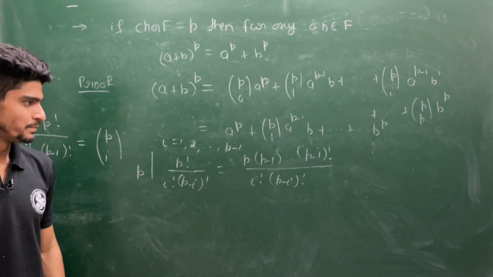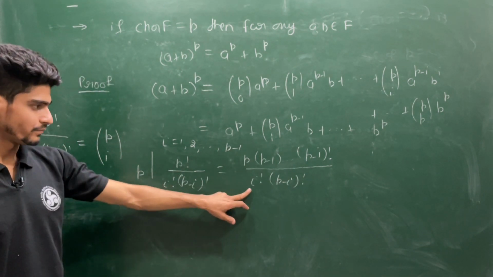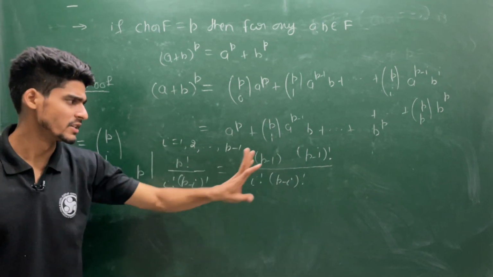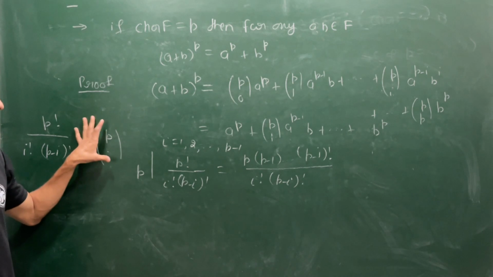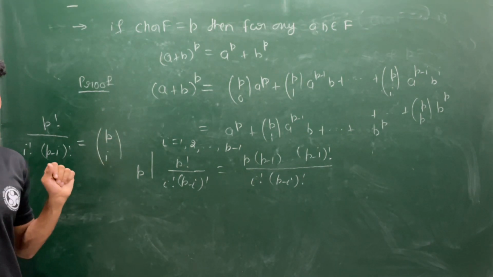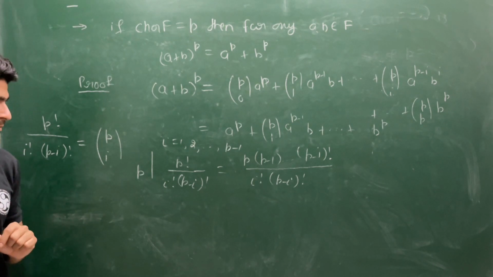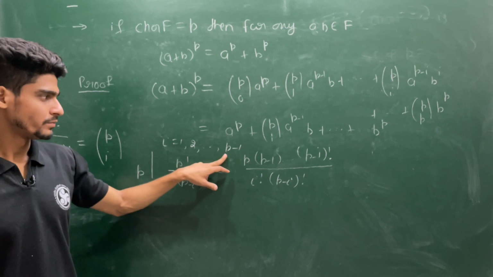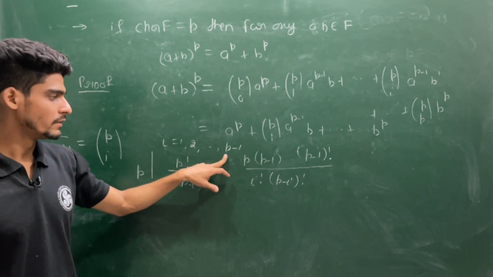and also here I am assuming my p minus i is bigger than i, or in general it is true. Clearly the number of ways of choosing i objects out of p objects is always a natural number. So this is always a natural number, but this i is never a p.